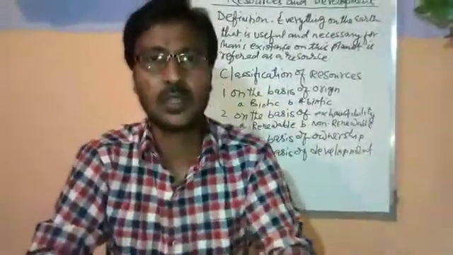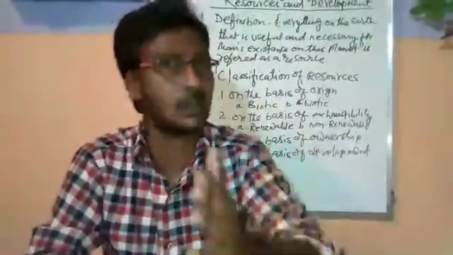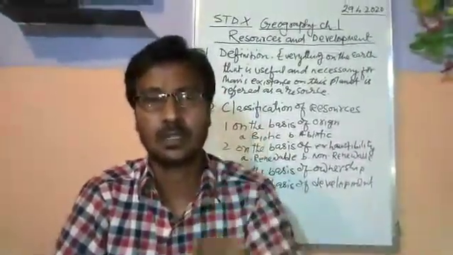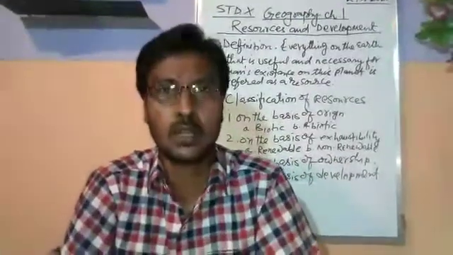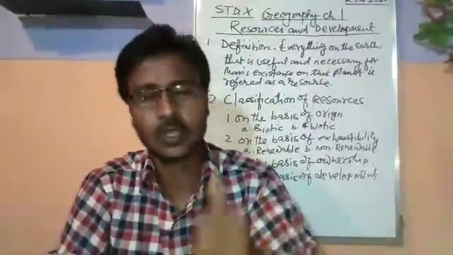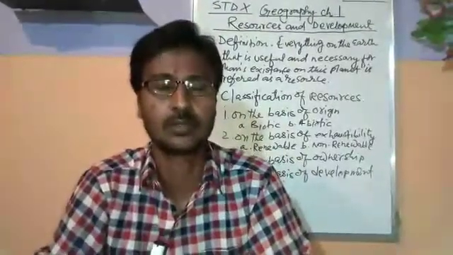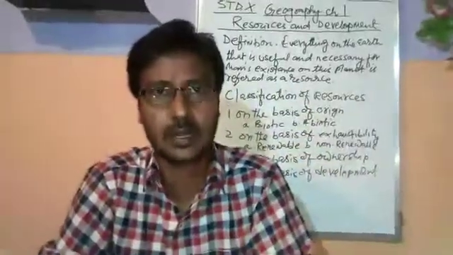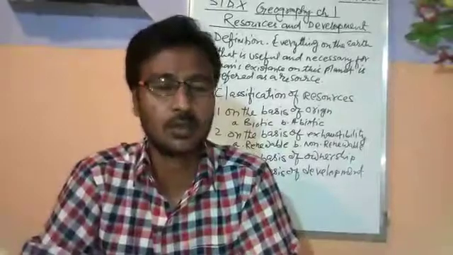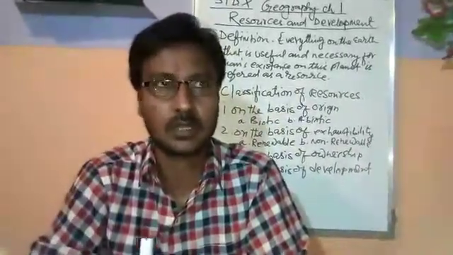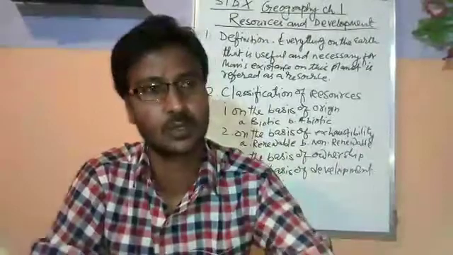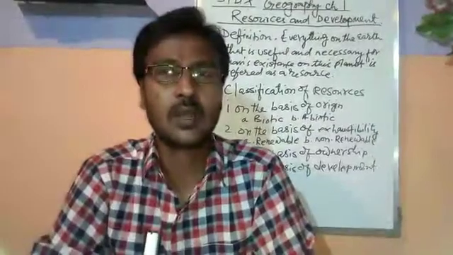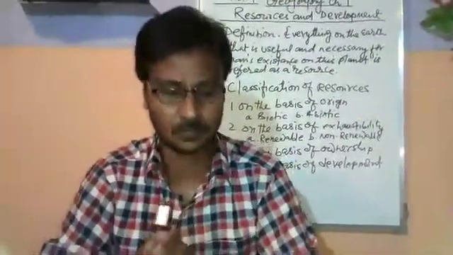The resources which are created again and again and will never finish, for example, water, air, sunlight, plants, are renewed again and again. So we can use them. Once they finish, again they are created, and they are renewable resources. But there are some resources which, once finished, will not be created again. For example, minerals; they are non-renewable. Coal and petroleum are the best examples, which are going to finish very soon, and once they finish, they are not made or created again. So they are non-renewable resources of nature.